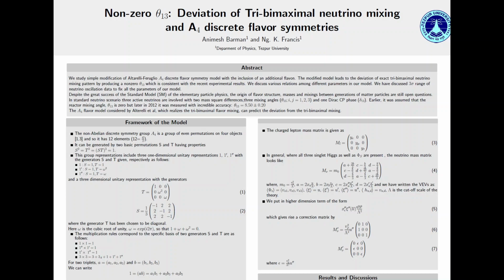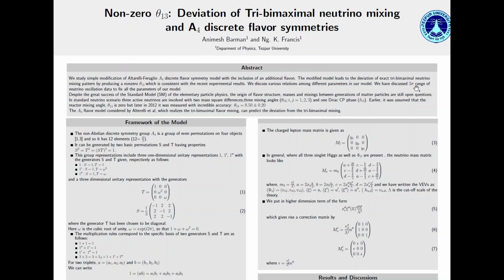The 3 mixing angles are theta 13, theta 12, and theta 23. Our main aim here is to find out theta 13. Before 2012, it was assumed that theta 13, the reactor angle, is 0. But after 2012, a few experiments showed that it is not equal to 0, it is about 9 degrees. We will discuss this in our model, and this is called deviation of the TBM. If theta 13 is 0, that is TBM, but we need a deviation from TBM. So I will discuss this here.